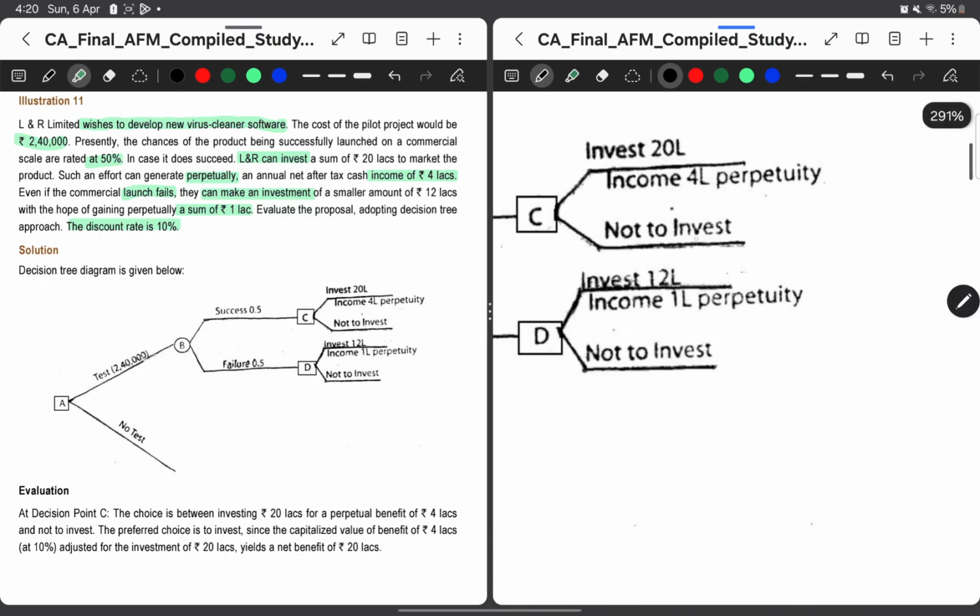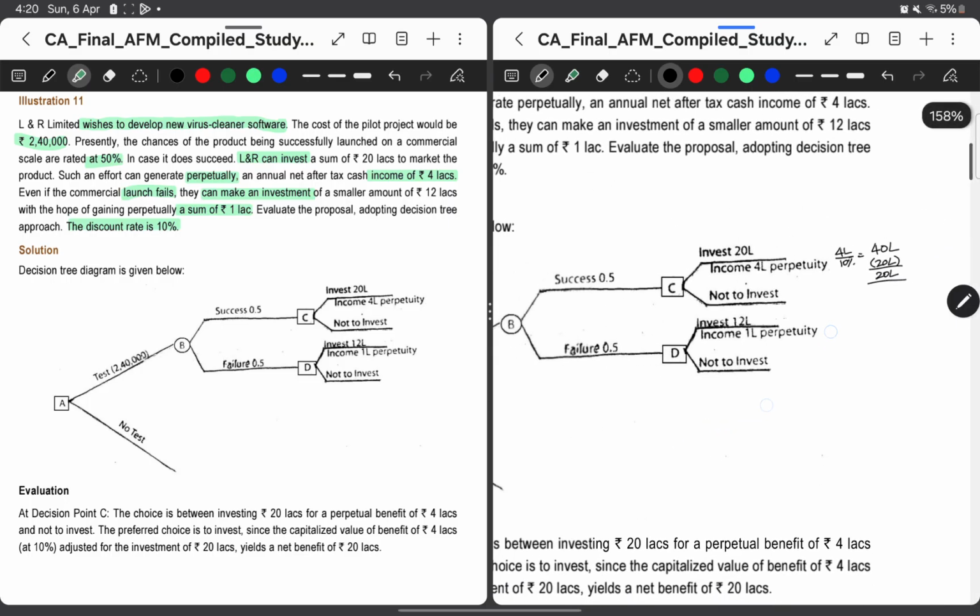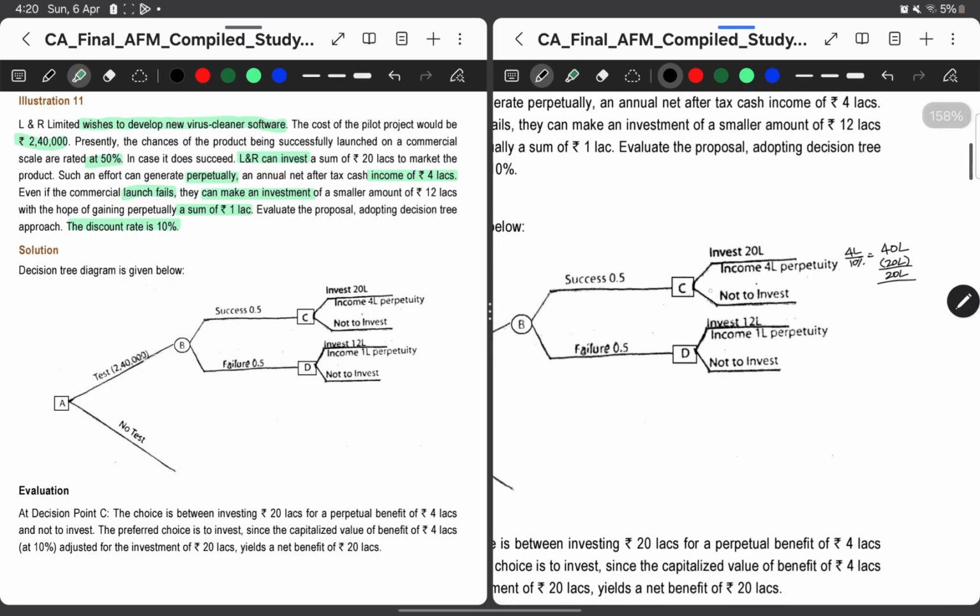How will I check that? Since they have given 10 percentage as the discount rate, I will check 4 lakh divided by 10 percentage, wherein I will get 40 lakhs and the investment is 20 lakhs. So I will get a net benefit of 20 lakh. So at this point of time, I will obviously invest because if I invest, I'll get 20 lakh net gain. Obviously, I will not choose the second option.